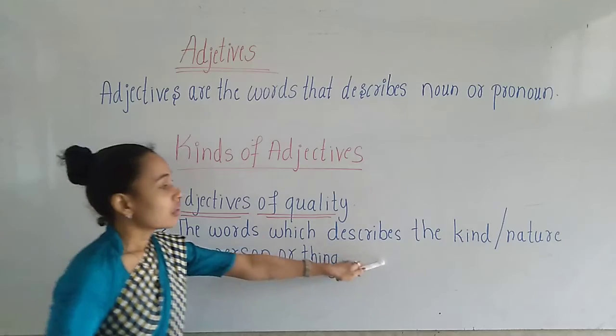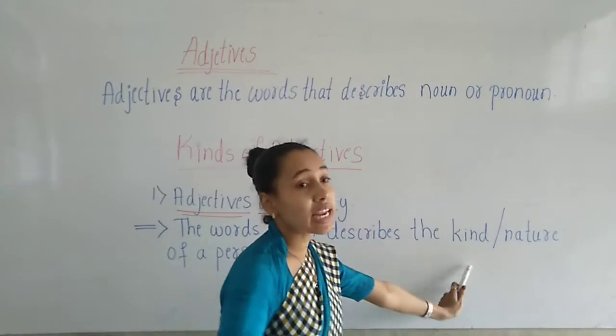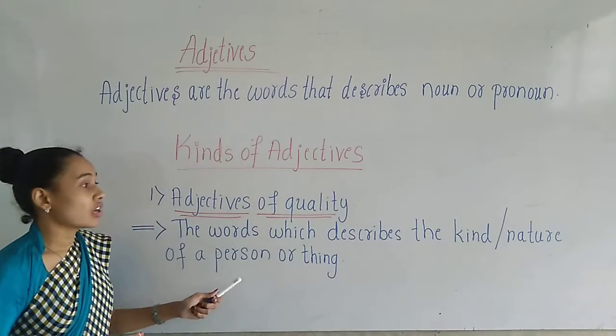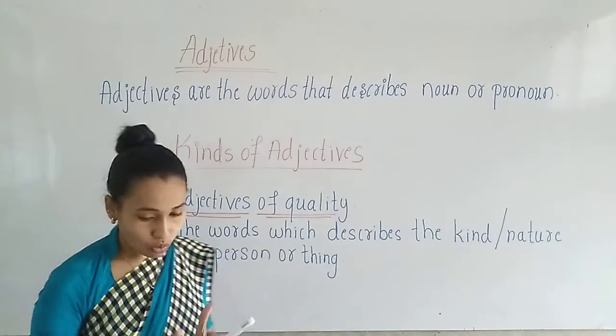Here the words which are describing the kind or the nature of a person or thing are called adjectives of quality.